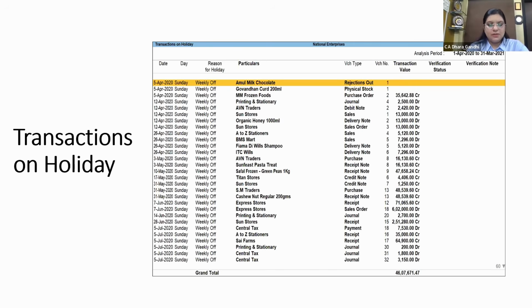Just check if this entry has been done on wrong dates or any specific queries pertaining to them, or you want to just check randomly how these things work or how the accounting system of that company works, you can go through this report.